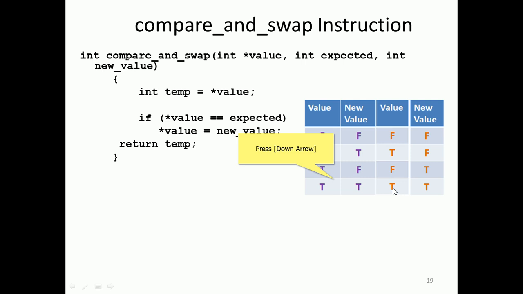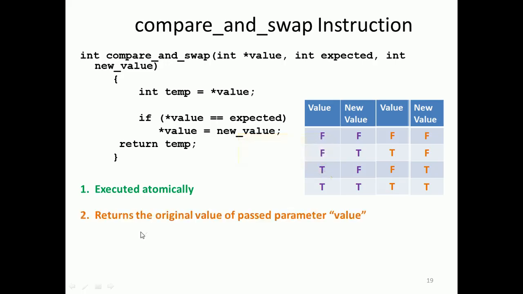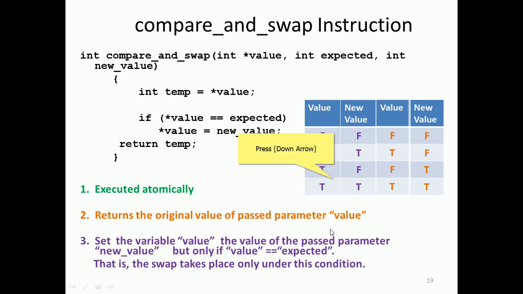So this will be performed with the help of swap, what is called compare and swap. That is how we achieve it. It is executed atomically, which means non-interruptible. It returns the original value, then sets the variable to the passed parameter new value, but only if value is equal to expected. A swap takes place only under this condition.